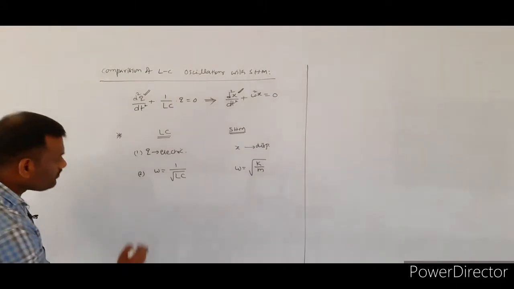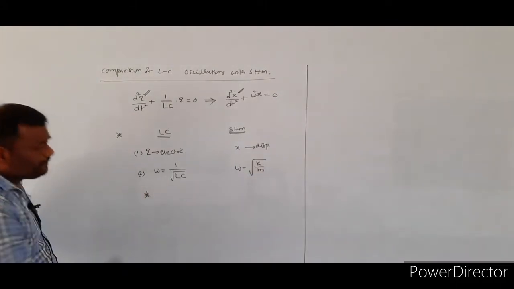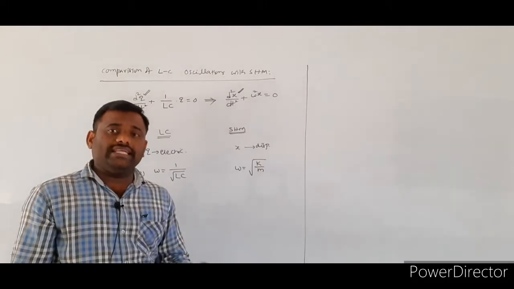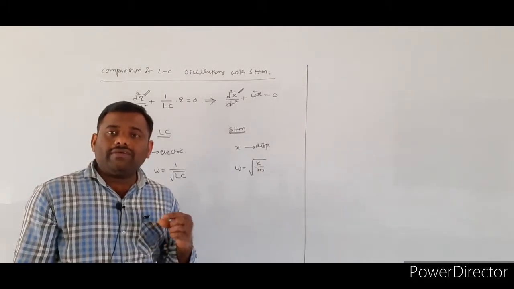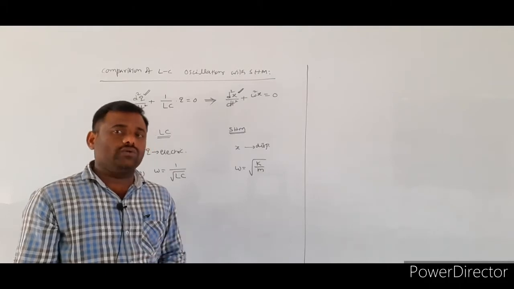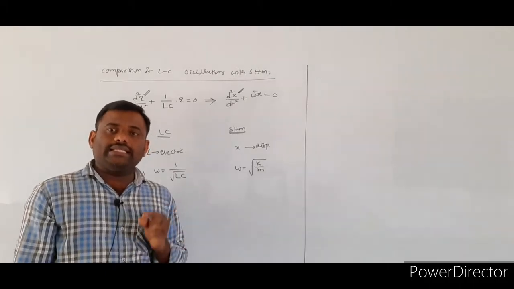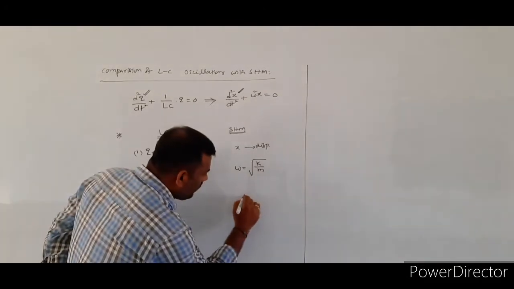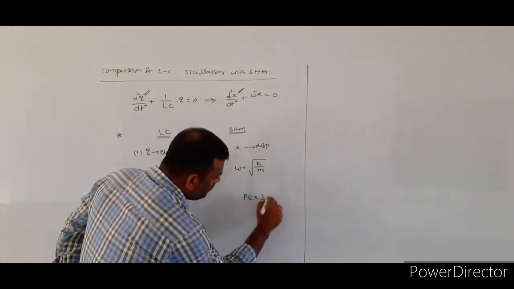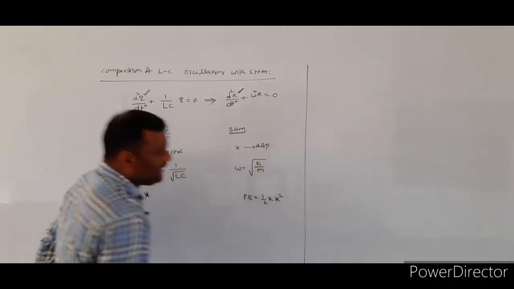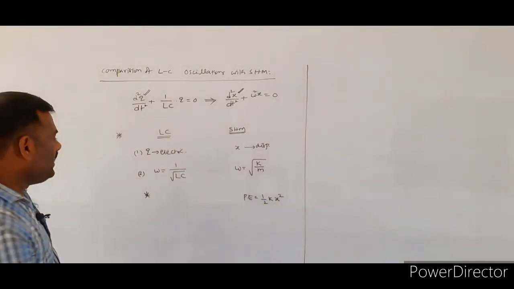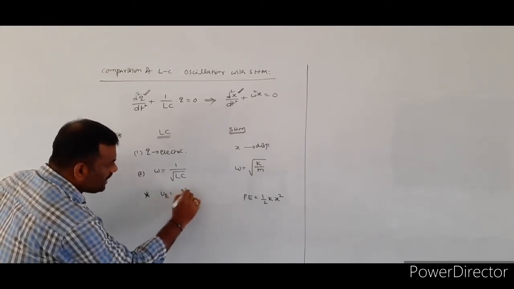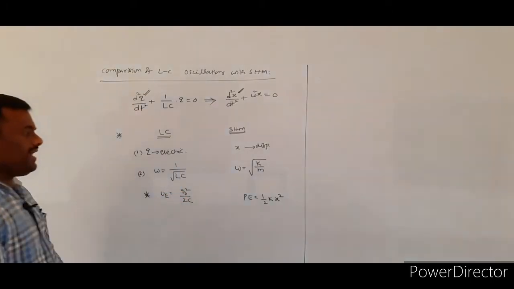Next, already we told that in the case of the mechanical energy, the potential energy will be equivalent to the electrical energy that is stored in the capacitor. So the potential energy value is equal to half k x square, and the electrical energy is equal to q naught square by 2c.